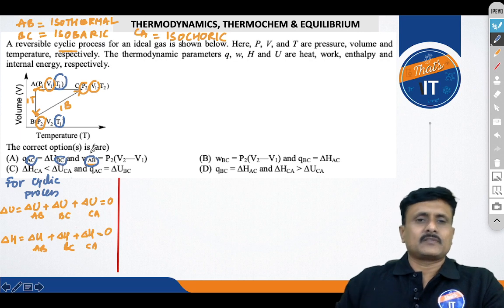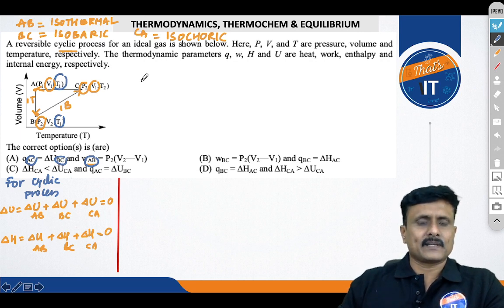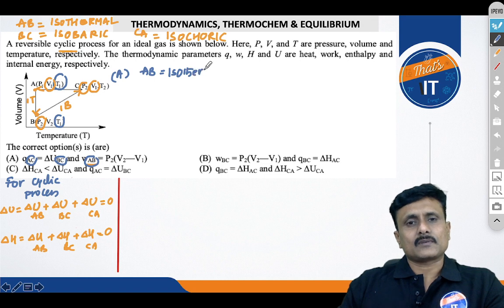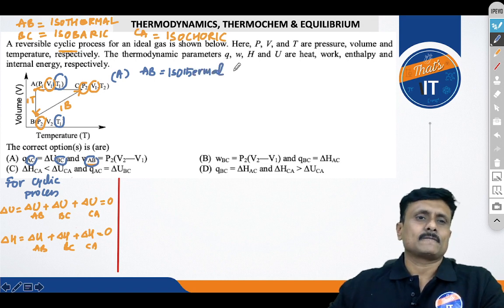Isn't it? Now you see, first let's pick it up, how this goes. Let's talk about the work done in AB. Option A I am checking. You know that AB is isothermal, isn't it? AB is an isothermal process. Please look at it carefully.